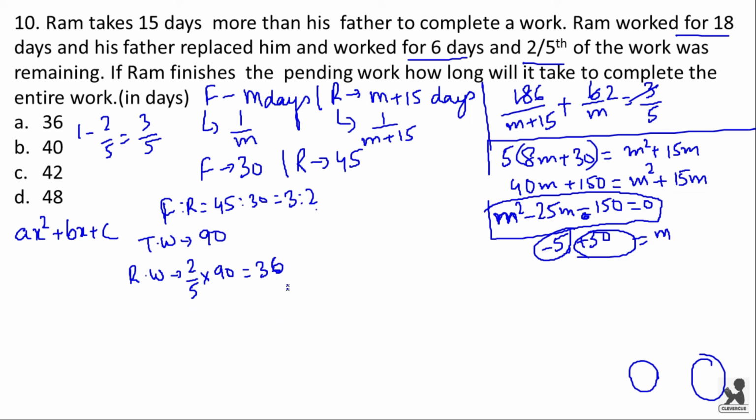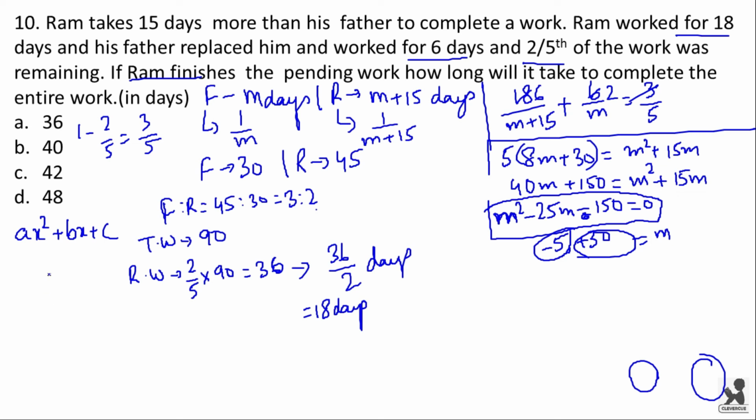This pending work is finished by Ram. So Ram will be taking how many days to finish this 36 work? 36 by 2 days. That is remaining work divided by efficiency of Ram, which is equal to 18 days.